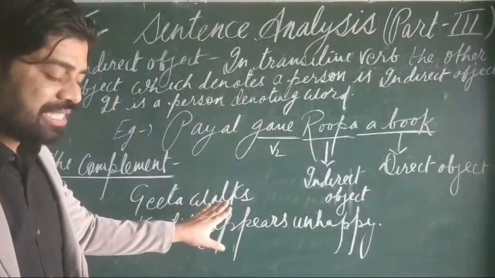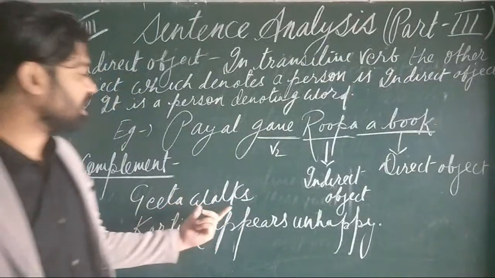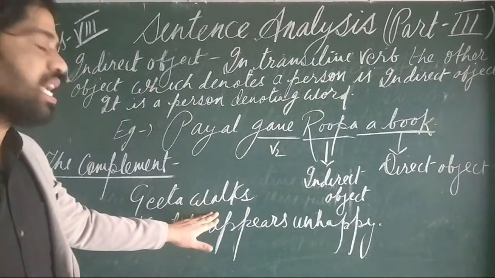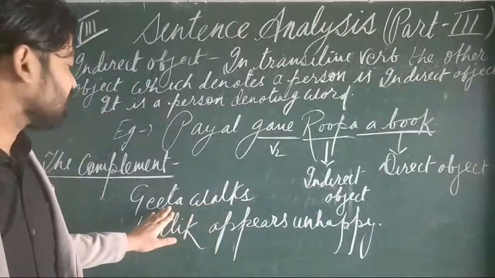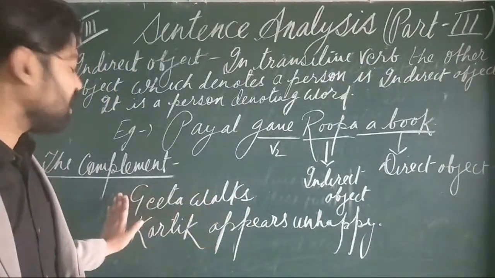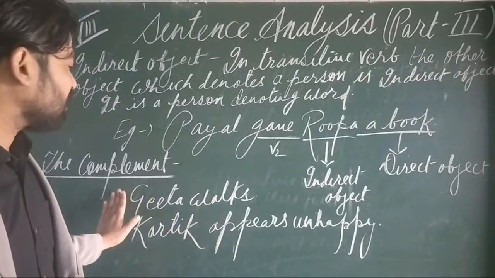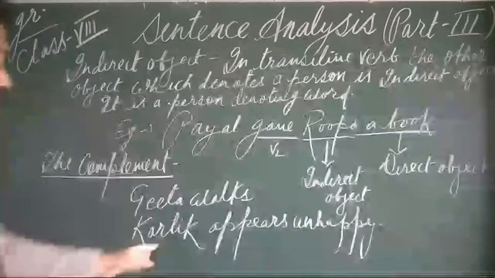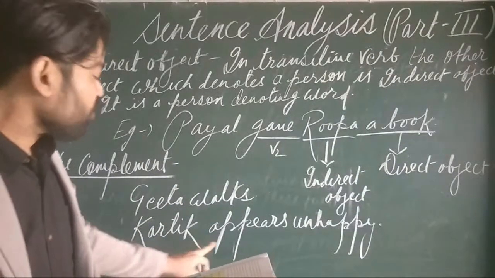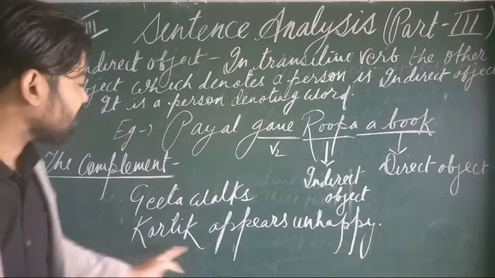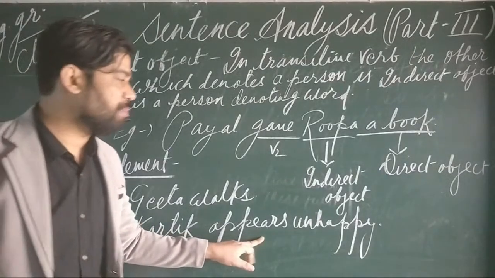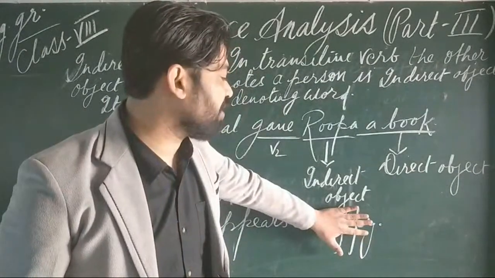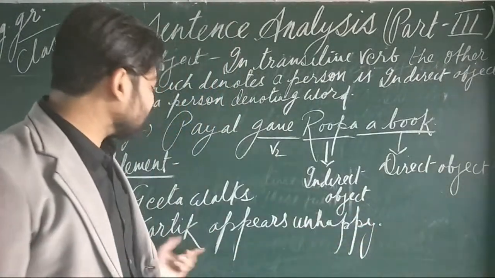The sentence is complete in itself and requires no object to complete it, because it already has a complete sense, that is, Gita walks. So this was the explanation related to the first sentence. Now coming to the second sentence: if we just say Kartik appears, suppose unhappy is not here, it has been erased. So what will the sentence be? Kartik appears.